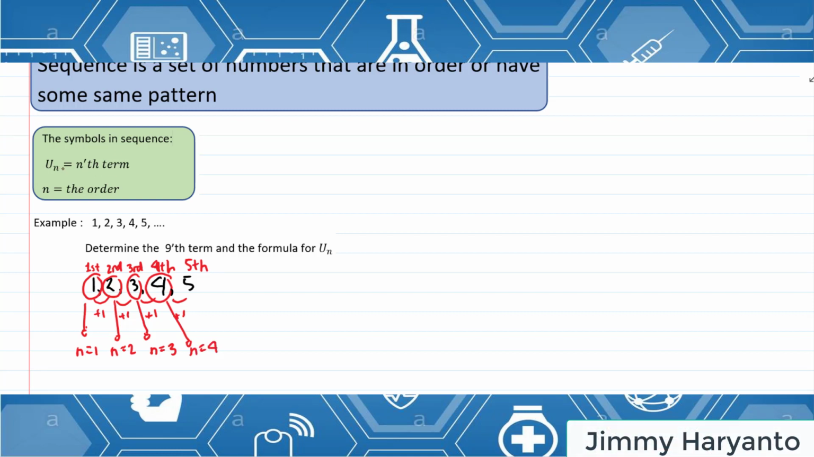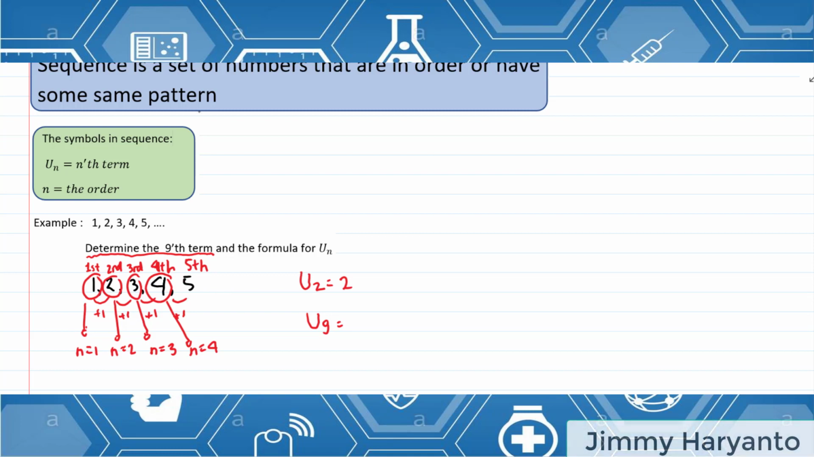And what is Un? Un is the number, not the order. So if I ask U2, you have to find the second order. What is the number in the second place? The second place is 2, right? So we can write 2. And then the question says determine the ninth term. The ninth term means U9. U9 is at the ninth place.